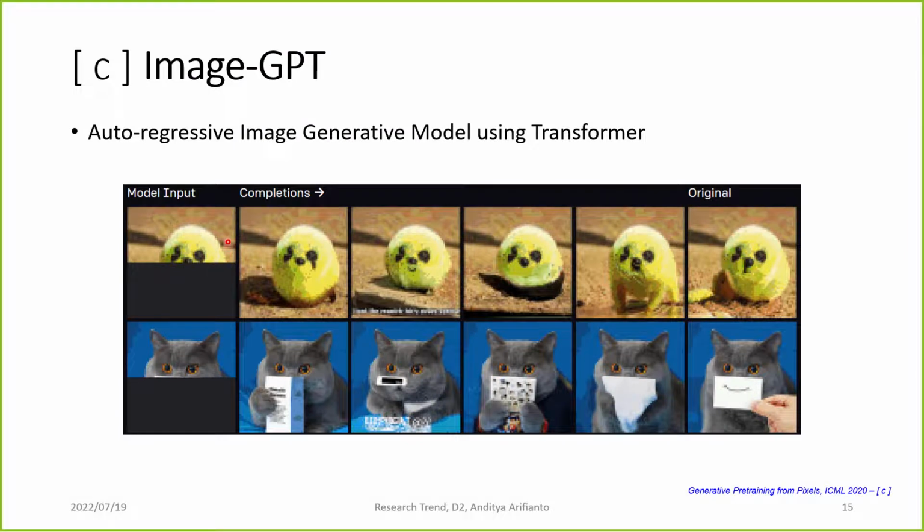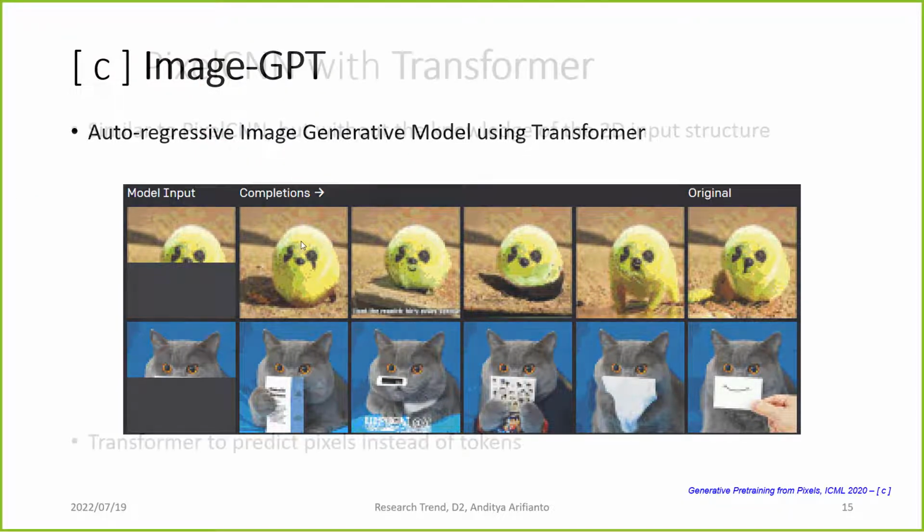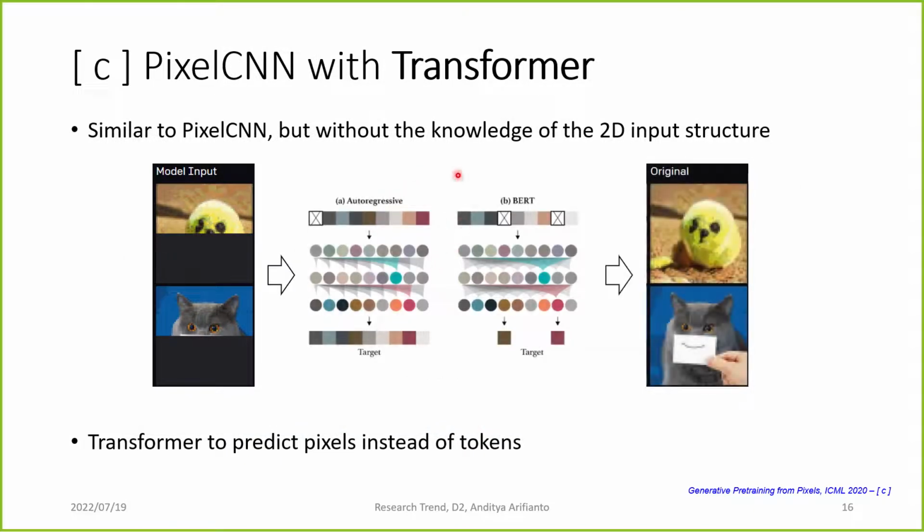And then from OpenAI, they tried to bring this zero-shot capability from language to image tasks. So they introduced ImageGPT, which is an autoregressive image generative model using a transformer, which is basically a PixelCNN but with a transformer in the middle. So not with CNN or LSTM, but it generates autoregressively using a transformer. With PixelCNN, the model has knowledge about the spatial structure of the input, but with a transformer, it is done without knowledge of the 2D structure. So it is a transformer that predicts pixels instead of language tokens.